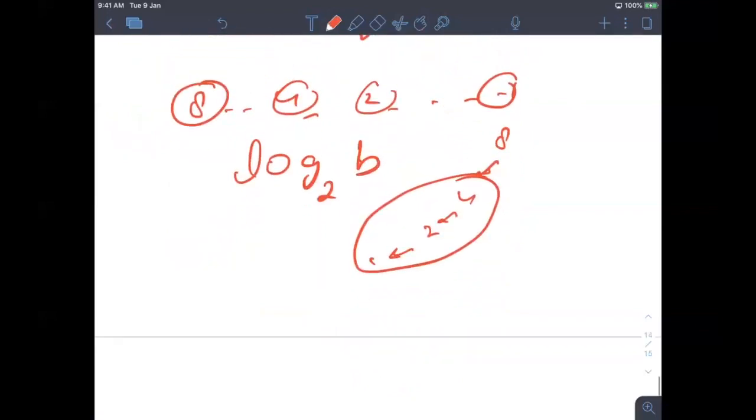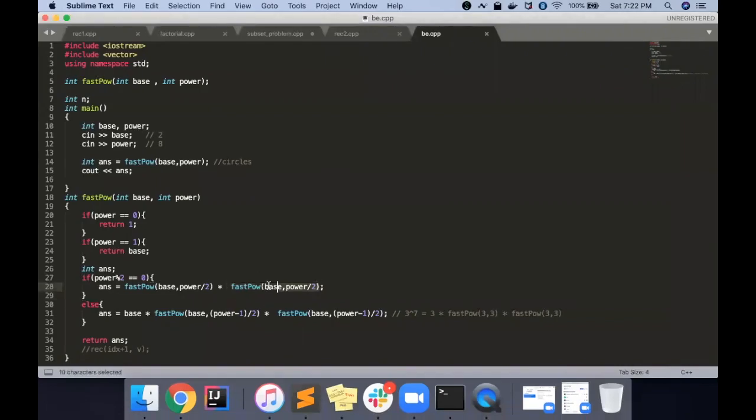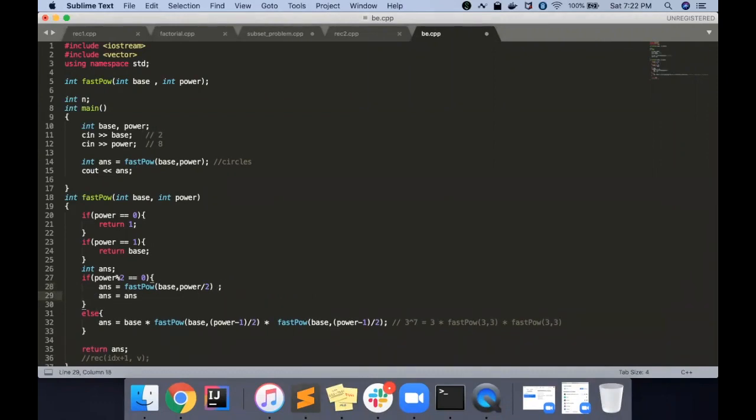So now first let's write that code. What we can do is find the answer over here, and answer is equal to answer into 2, right? And similarly again doing that same thing, answer is equal to answer into 2.